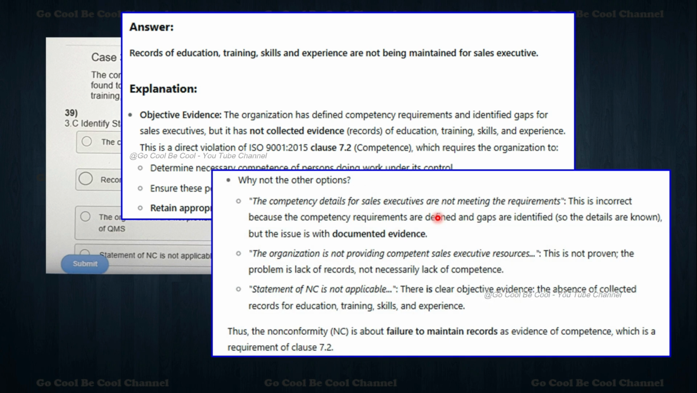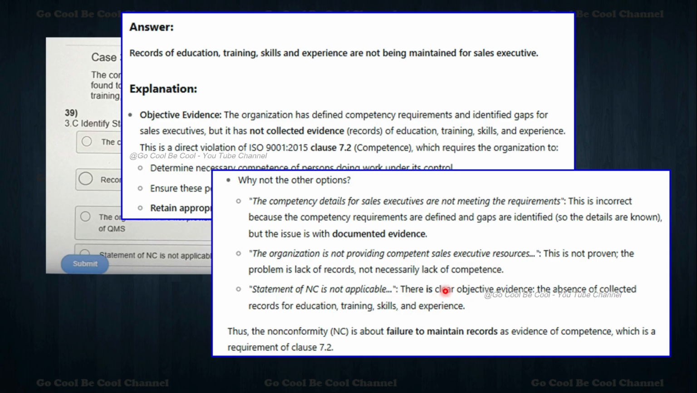So why not the others? We have to choose. The competency details of sales executives are not meeting the requirement. This is incorrect, my dear friends, because the competency requirements are defined and the gaps are identified, so the details are known. But the issue is with the documented evidence. The organization is not providing competent sales executives as resources. This is not proven. The problem is lack of records, not necessarily lack of competence. So that statement of NC is not applicable.